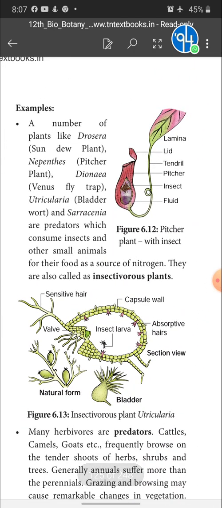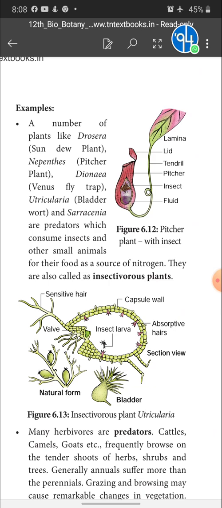A number of examples are given here, children. A number of plants like Drosera, that is sundew plant, Nepenthes, pitcher plant, Dionaea, Venus flytrap, Utricularia, bladderwort, and Sarracenia are predators which consume insects and other small animals as a source of nitrogen. They are also called insectivorous plants.